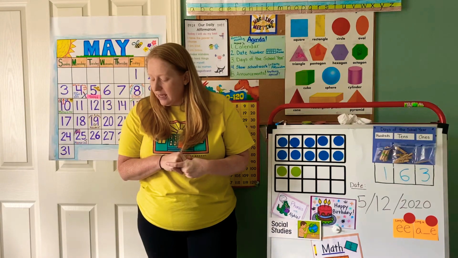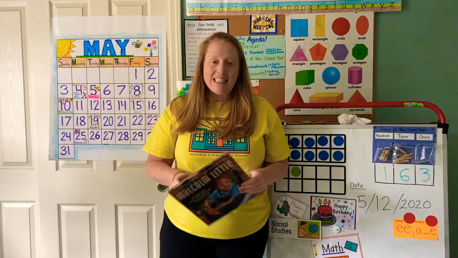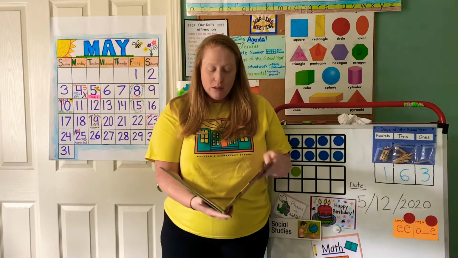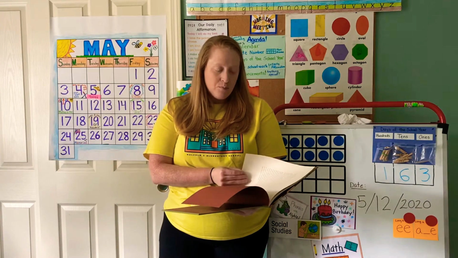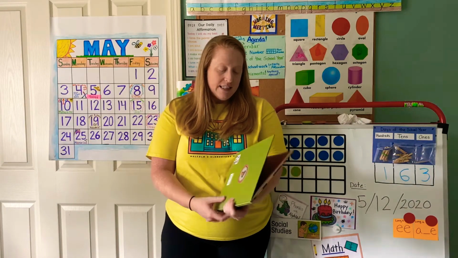So Malcolm X is the namesake of our school. So what that means is that our school is named after him. And we don't just name schools and things after anybody. We choose people that we want to learn from, things that we can learn from their lives and what they did. And so I have a book here.